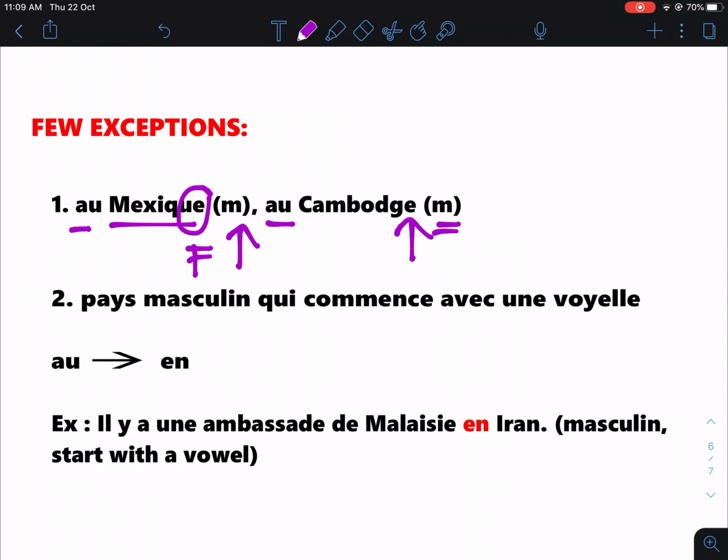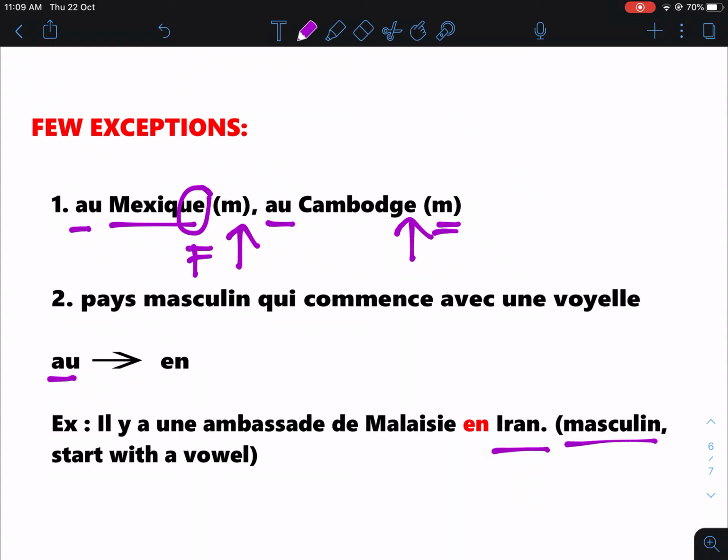Now, the second one. If a country which is in masculine form, but singular, starts with a vowel, the spelling of the country starts with a vowel, normally we have to use au, but for Iran, you cannot use au.